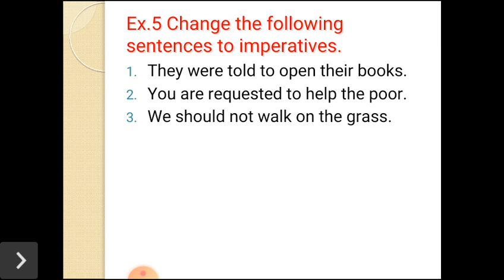Now on the basis of the imperative sentence, I have prepared one exercise here. Change the following sentences to imperatives. Here three sentences are given. You have to change them into imperative sentences. These are statement sentences. Now we have to make them imperative sentences.